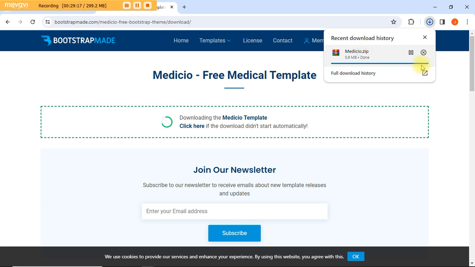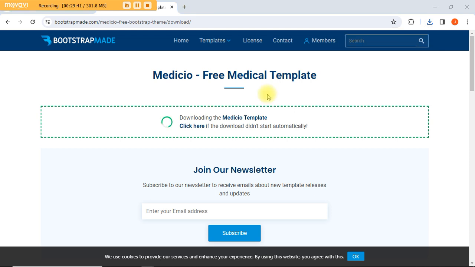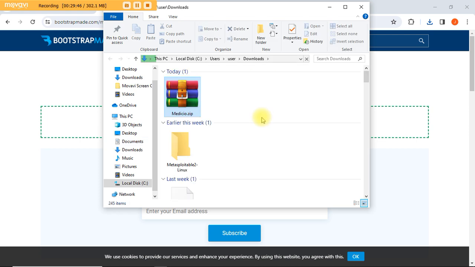All we need to do is, here there's a full download history. If I click full download history, it takes me to other things I've downloaded, but this one is saying it's done, but it's not fully done. You see that this blue line is still here. Oh yeah, now it's done. So what you now need to do is look at this very tiny folder, show in folder. I'm going to click on it, and it will take us to the download folder where our file was downloaded.